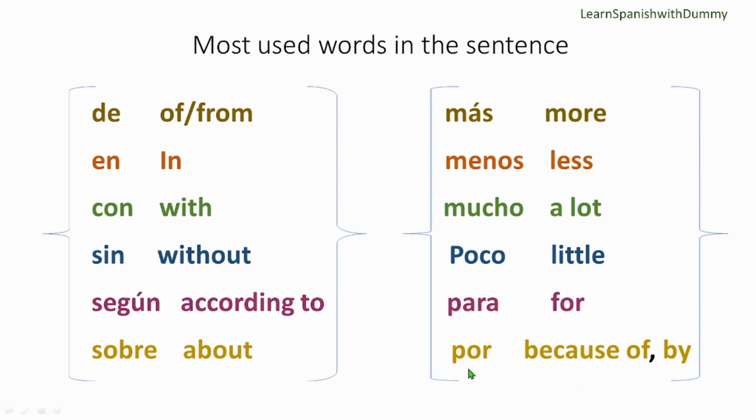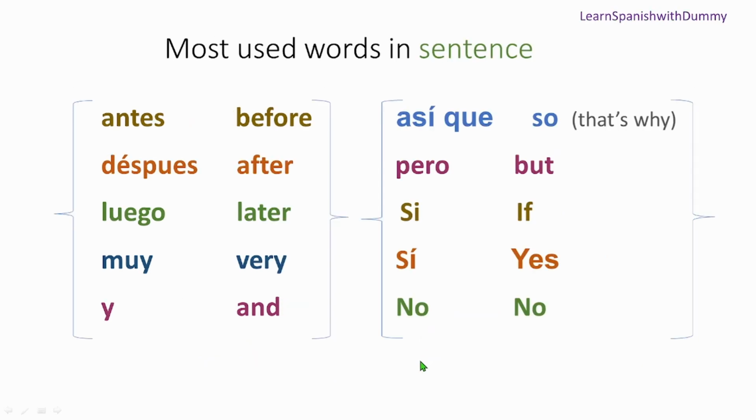Now one more thing I would like to tell you: this "por" and "para", both of them can mean for. But after "para" mostly a verb comes, like para comer. After "por" mostly a noun comes. So we'll learn about this in the future. We'll come across situations.